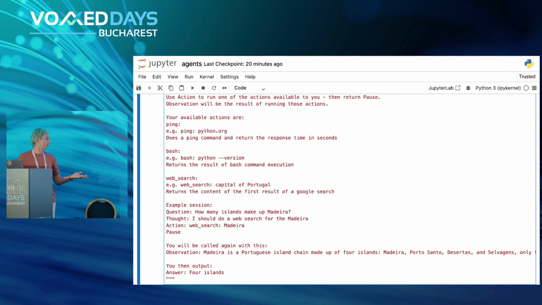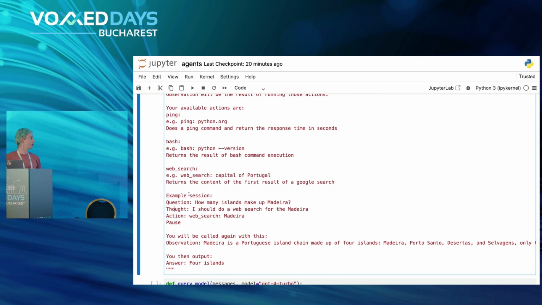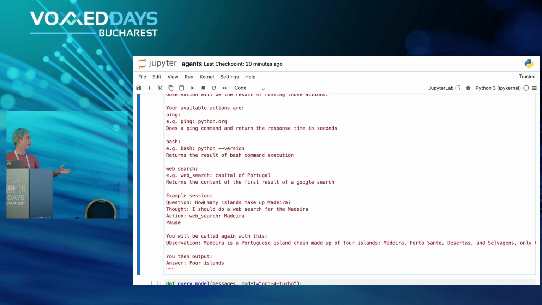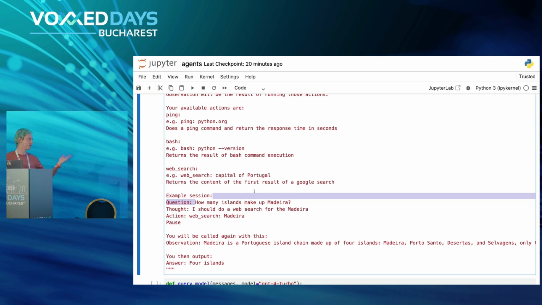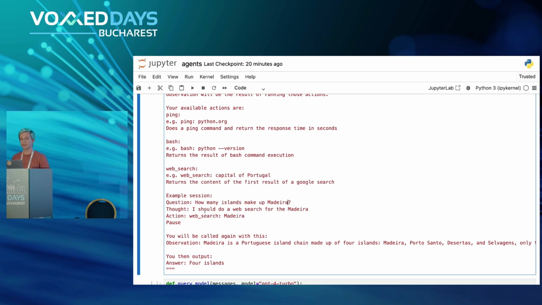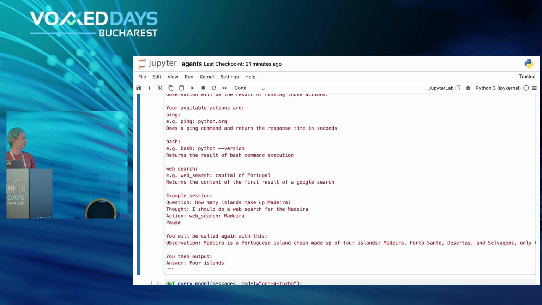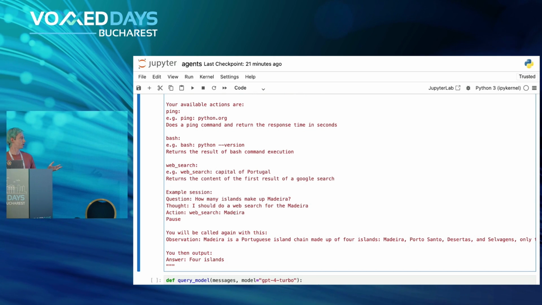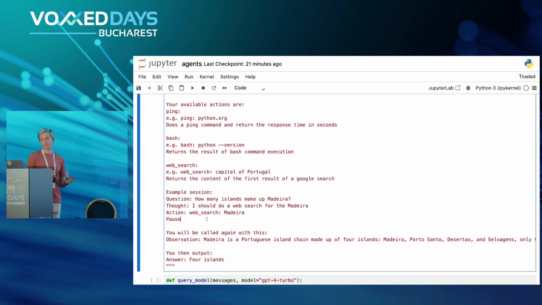We also provide an example session for the LLM. Ideally, if everything goes well, we should see the following process. The question is the input from us, the user, so it's basically our query. In this case, we would ask how many islands make up Madeira. And I live on Madeira, so that's a quick shout out to that beautiful island. Then ideally the LLM should think, okay, I have the question, I need to do a web search about Madeira. It will need to specify that it wants the action, web search, and then the actual search request. Then the pause step is where we run the action.